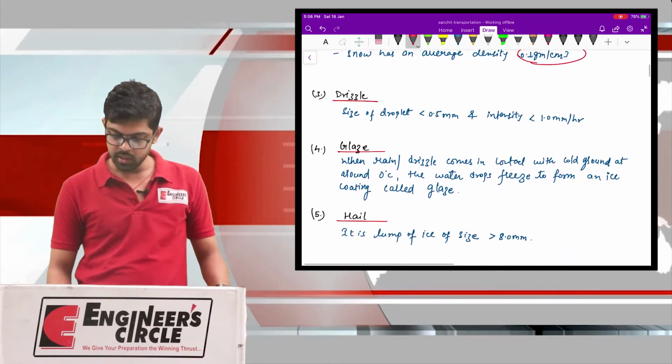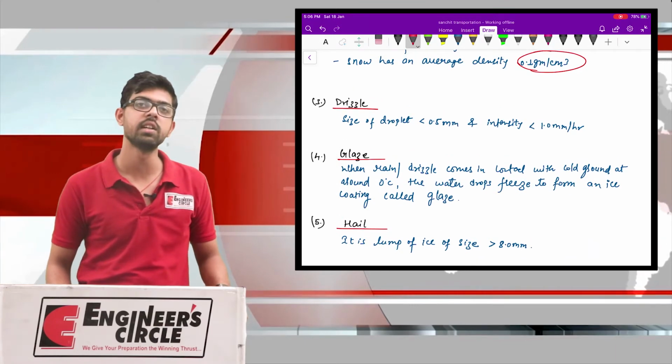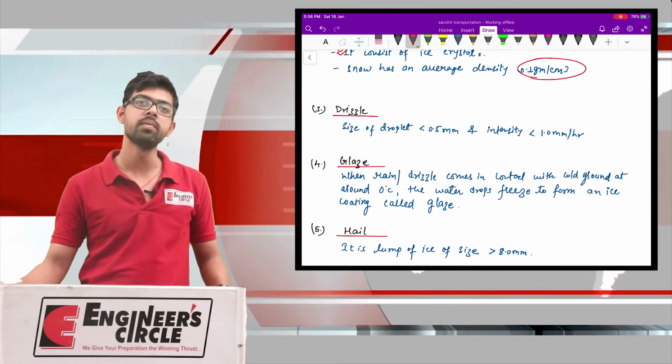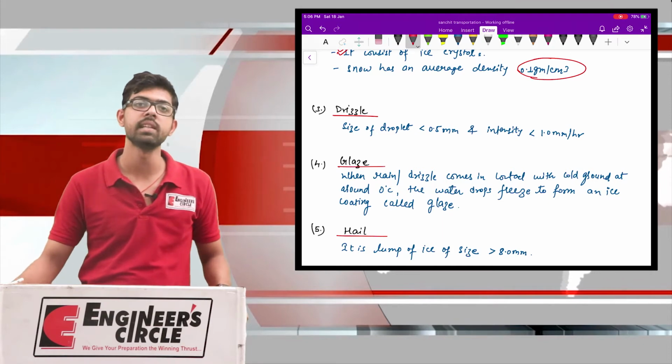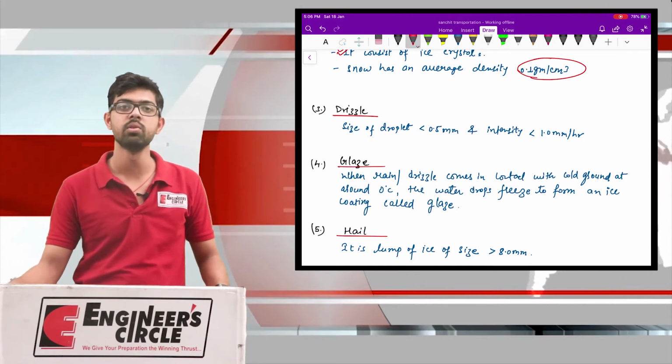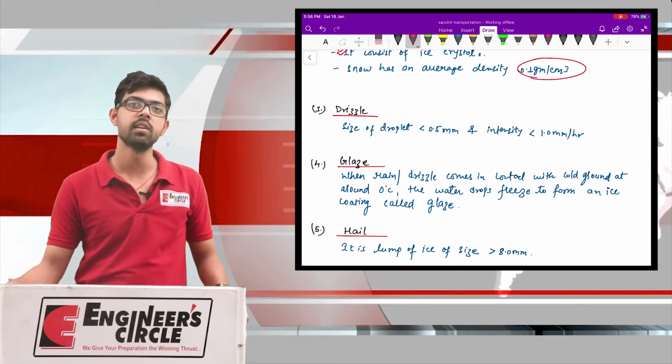Now the drizzle. As we have said, if the rain droplet size is less than 0.5 mm, then we do not call that drop a rain droplet.